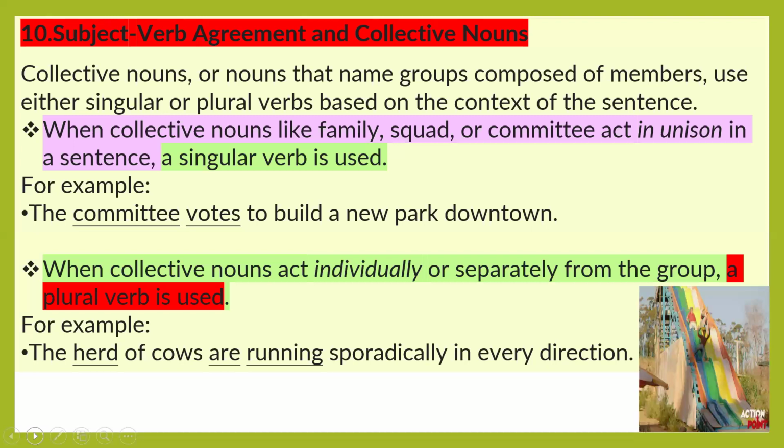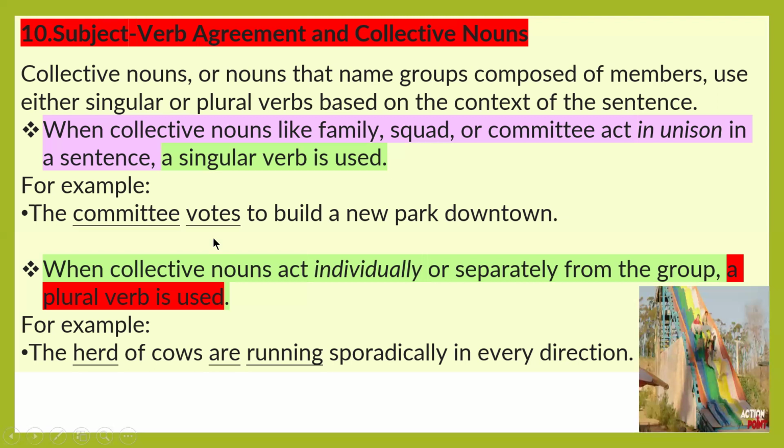Subject verb agreement and collective nouns. Collective nouns are nouns that name groups composed of members. They use either singular or plural verbs based on the demand of the sentence, the context of the sentence. When collective nouns indicate any family, squad, or committee and act as one unit, they take a singular verb.